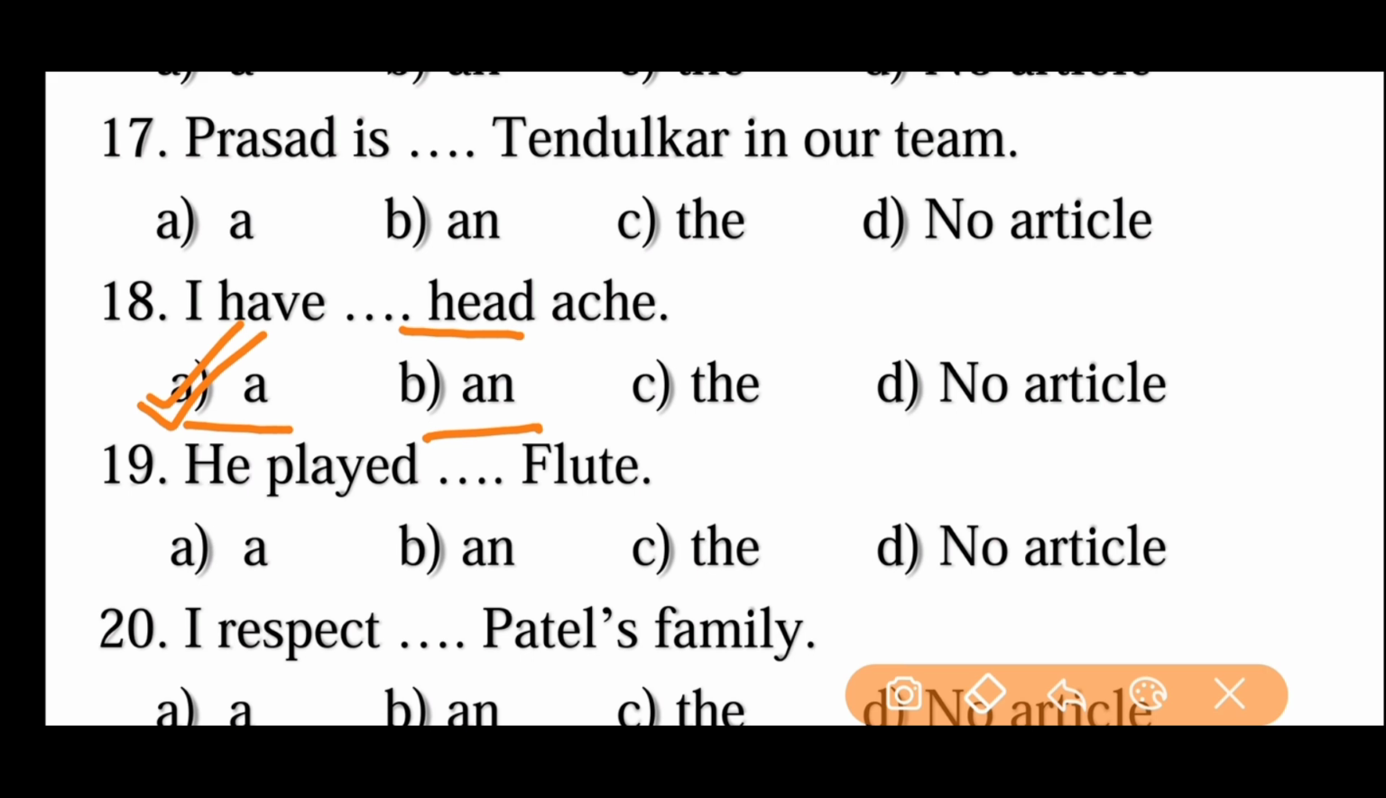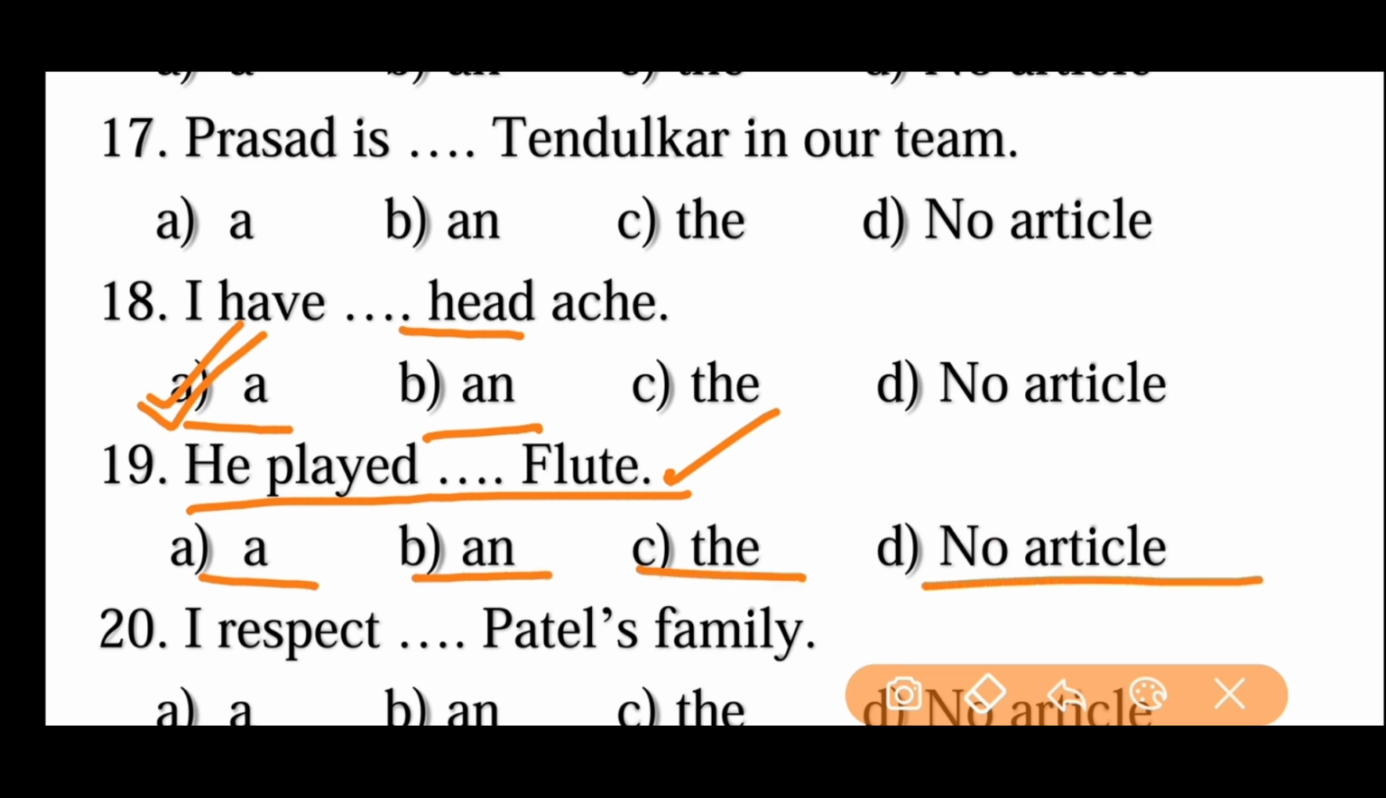He played dash flute. A flute, an flute, the flute, or no article. And don't get confused here. In front of musical instruments, we should use the, which is the right answer. He played the flute. He played the tabla. She played the violin. So we have to use it in this way. In front of musical instruments, we can use the.